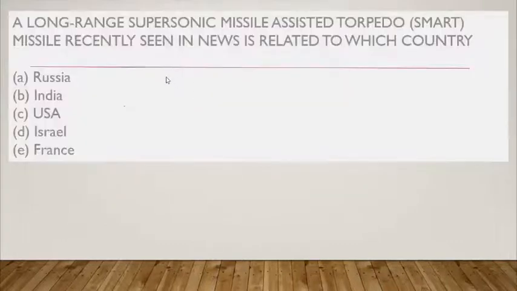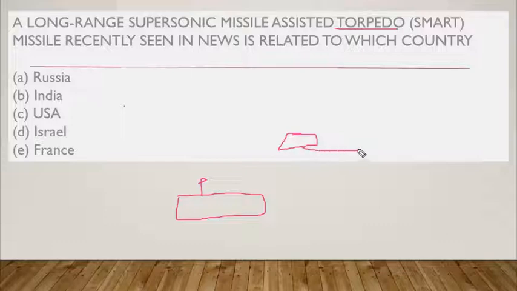The next question is a long-range supersonic missile-assisted torpedo. A missile recently seen in use is related to which country? I'll explain what a torpedo is. Assume this as a submarine. For an aeroplane, it will launch the missiles directly, right?